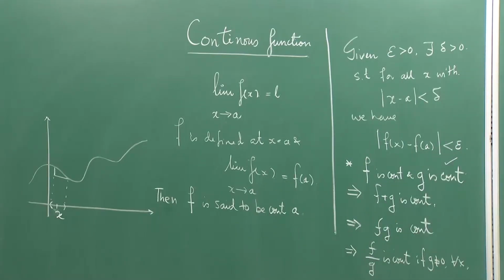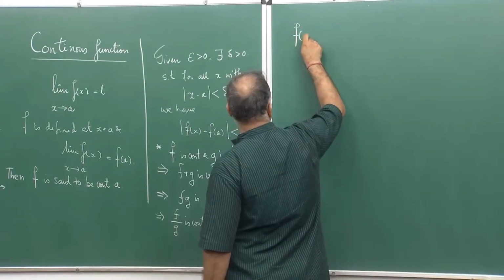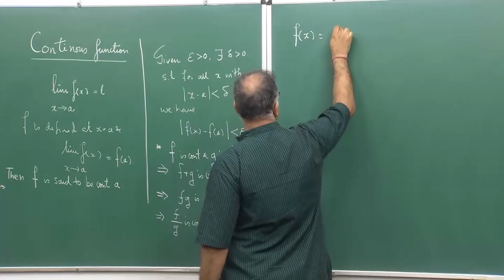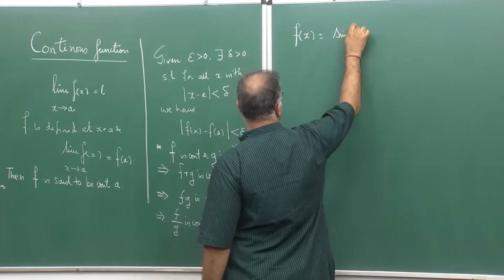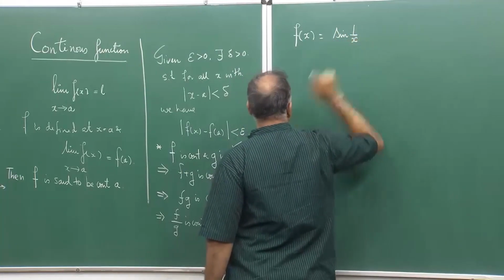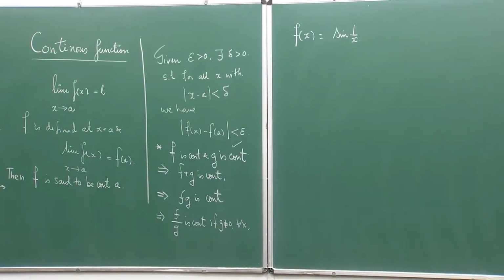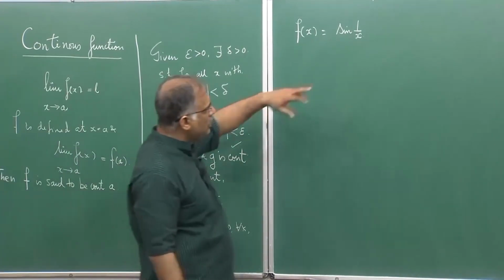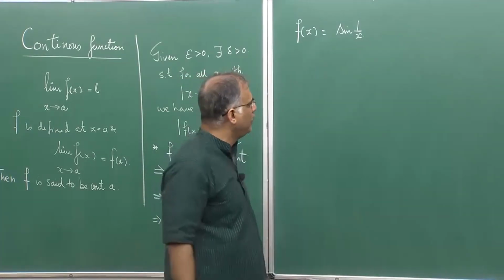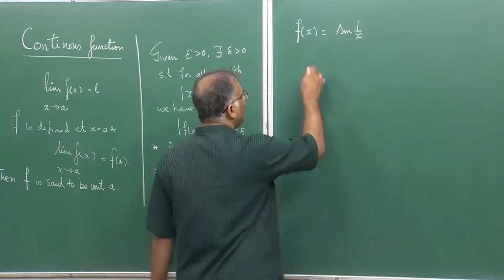Now, look for example, the function f(x) equal to sine of 1 by x. Is it continuous? Of course, it cannot be a continuous function at x equal to 0, because at x equal to 0 the function is not defined. Does the limit exist for it?